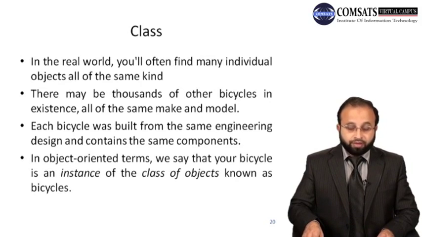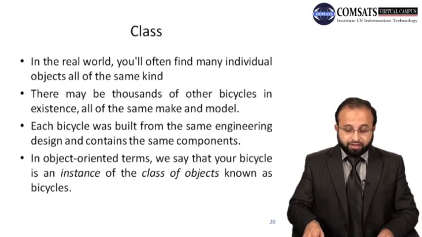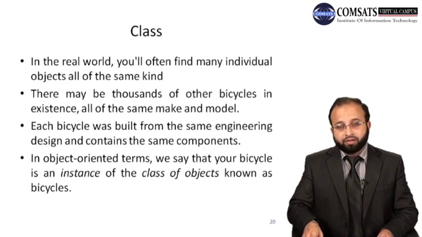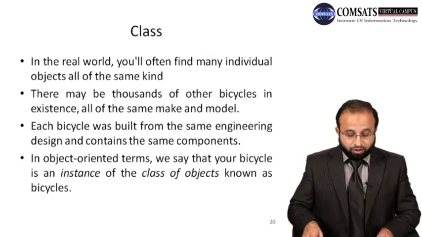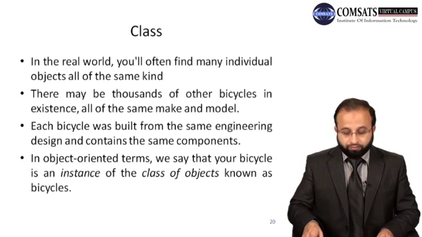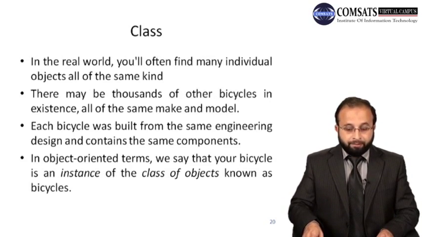Then in object oriented terms, we say that your bicycle is an instance of a class of objects known as bicycle, or your car is an instance, or an object, of the class of objects known as cars, right?